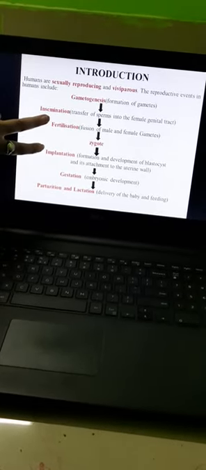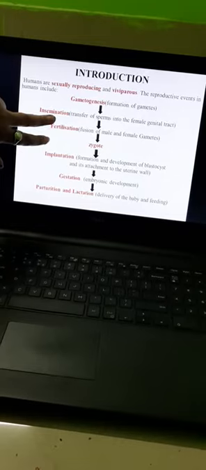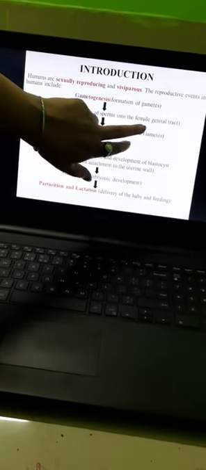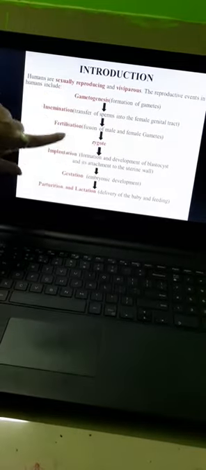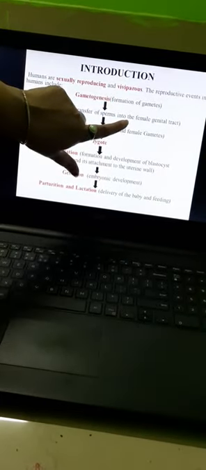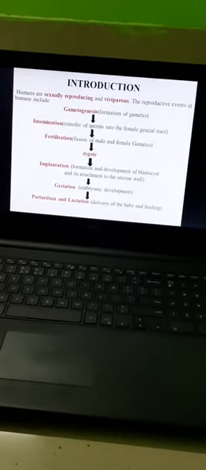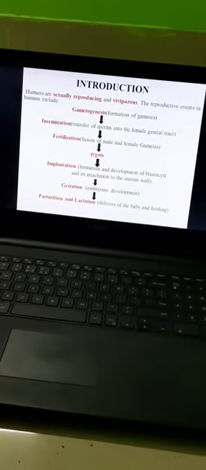What is insemination? Insemination simply means insertion, that is transfer of sperms into the female genital tract. So basically, students, if there is a formation of gametes, then afterwards they have to meet so that they can form the zygote.